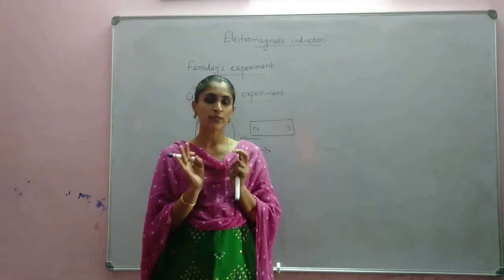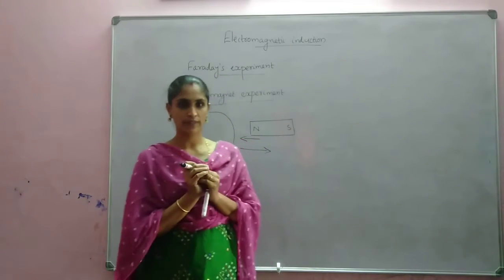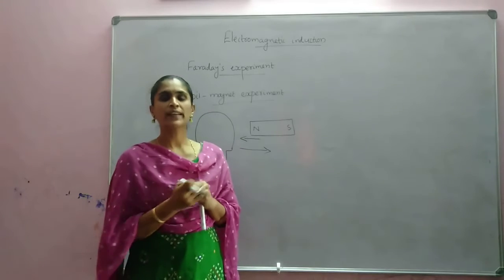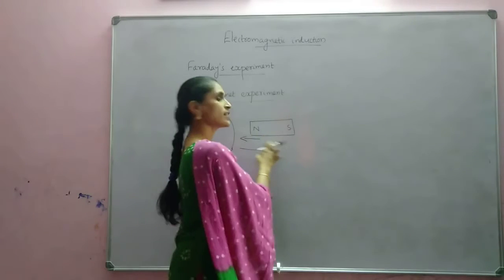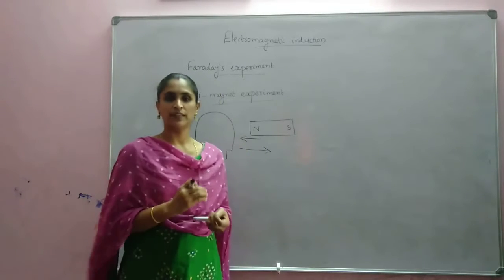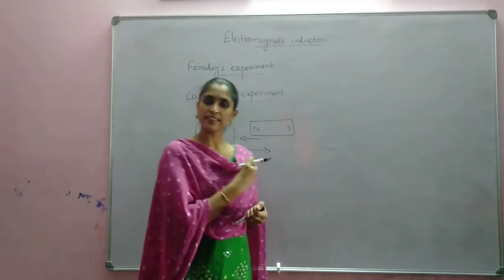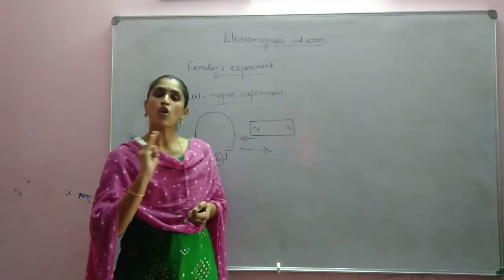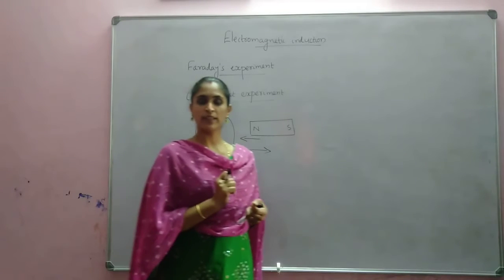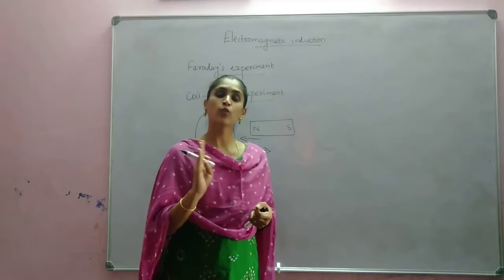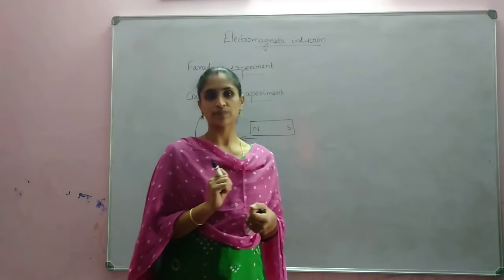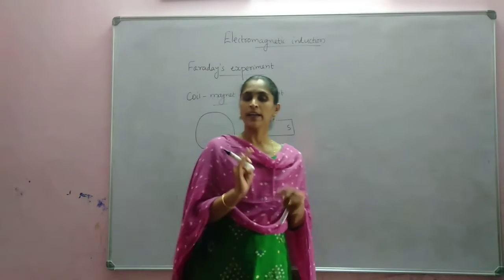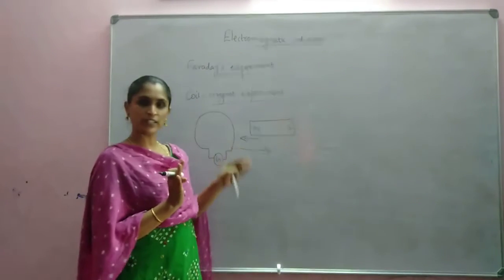This was his experimental observation. Now he allowed the magnet to move faster. When it was moved faster, there was more deflection in the galvanometer, which indicates that a larger amount of current is flowing. This was the first part.